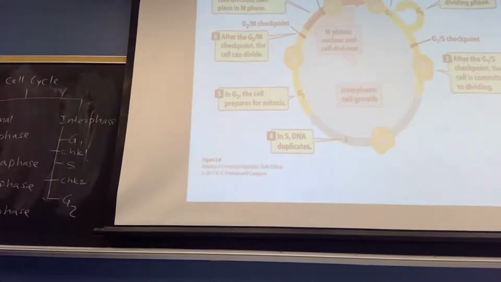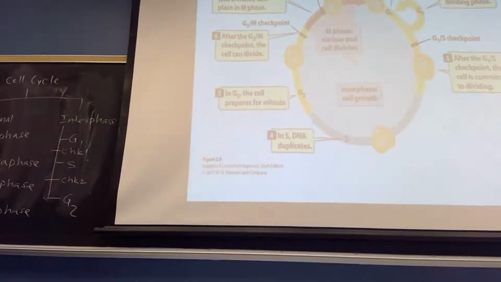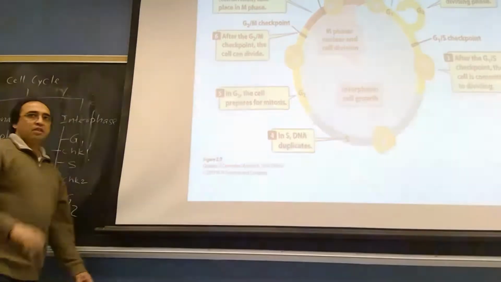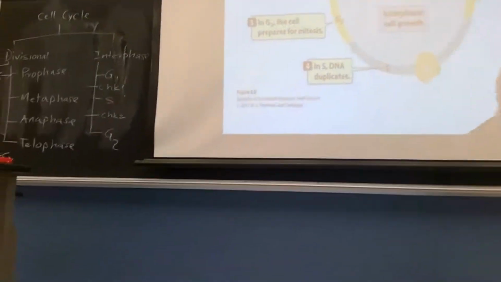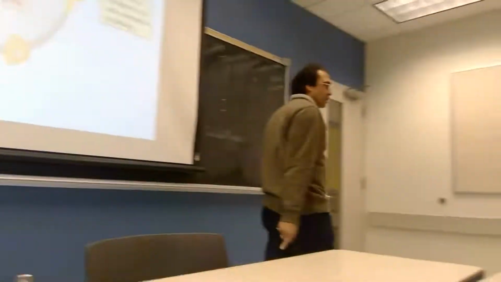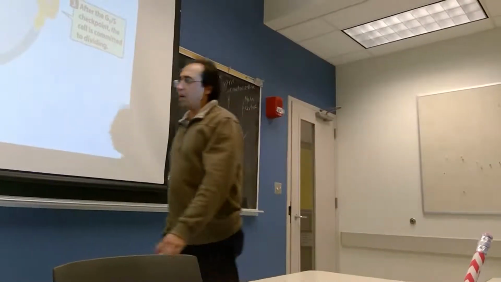Okay, the divisional phase we can first divide into two: karyokinesis and cytokinesis. In karyokinesis, we have 4 things: prophase, metaphase, anaphase, telophase, and cytokinesis is another one.